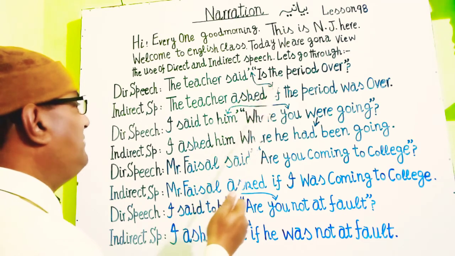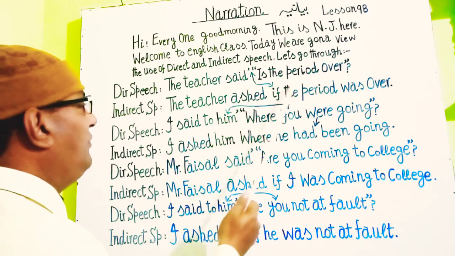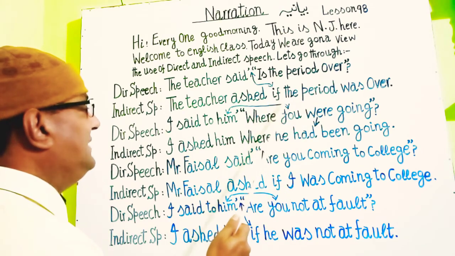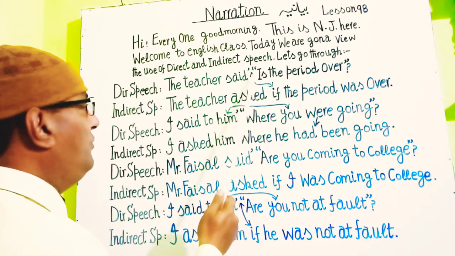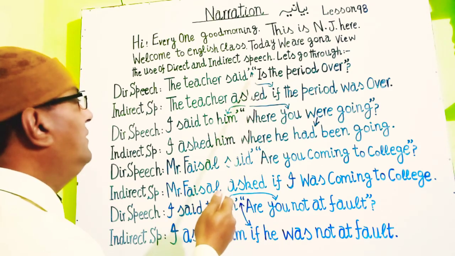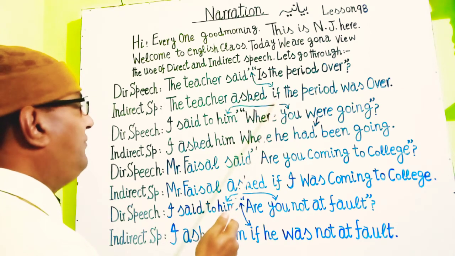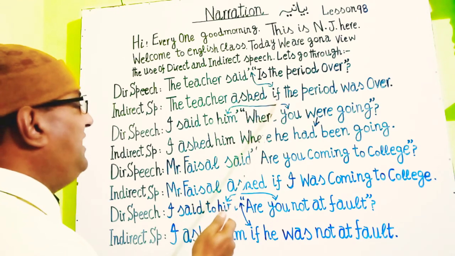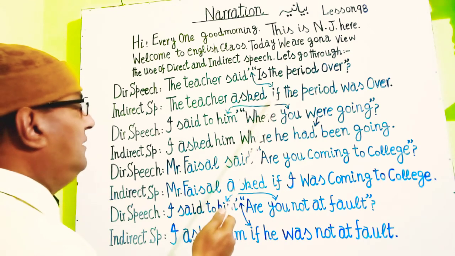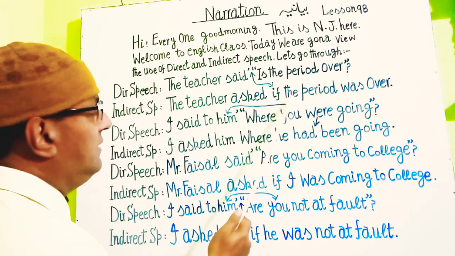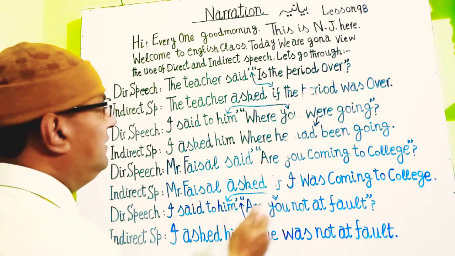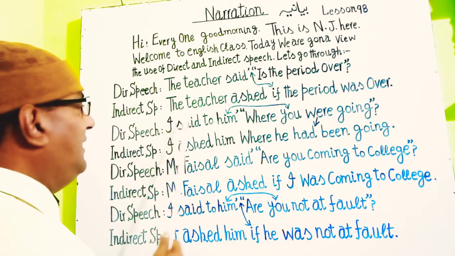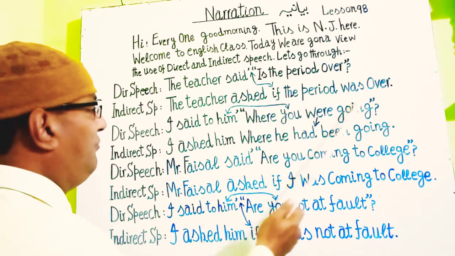In such statements, when we change an interrogative query into an affirmative sentence or statement, we remove the commas and we put "if" instead. Then we continue with the next part. You see, the period was over. Say again, the teacher asked if the period was over.